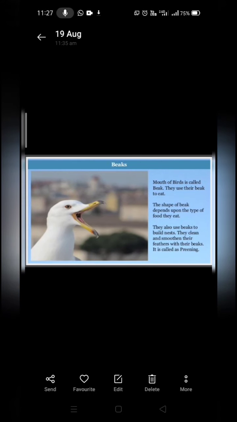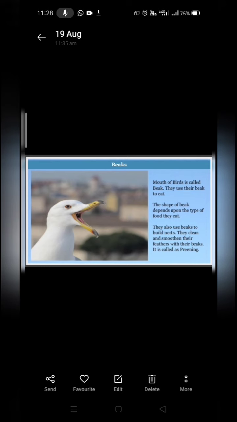Now we are going to discuss the beaks. Have you seen the beaks of birds? They don't have a mouth. Instead of a mouth, they have a beak. The mouth of a bird is called a beak. They use their beak to eat. The shape of the beak depends upon the type of food they eat.